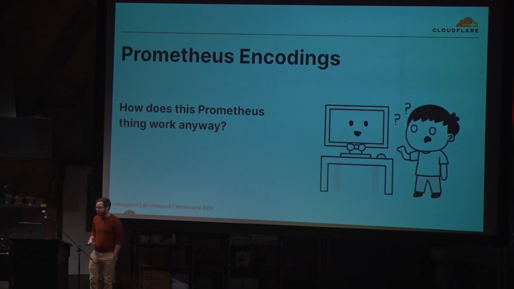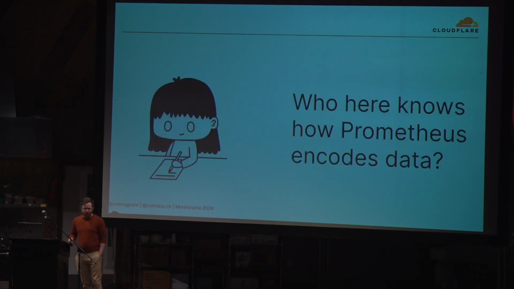Let's talk about Prometheus encodings. Who here knows how Prometheus encodes data, like on disk? I see a few hands. That's good. I see some cheaters as well. Rather opaquely, Prometheus has 3 types of encoding called type 0, type 1, and type 2.